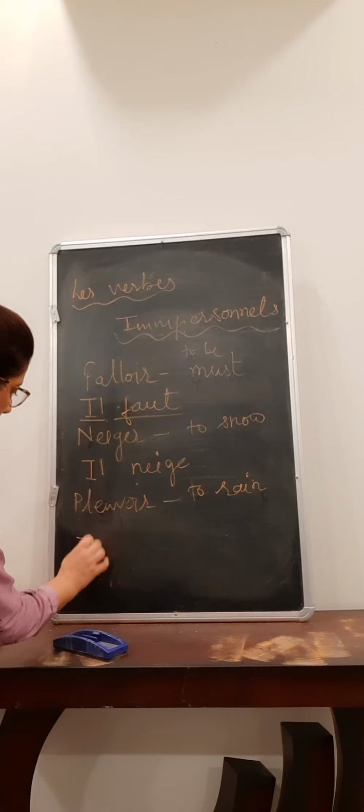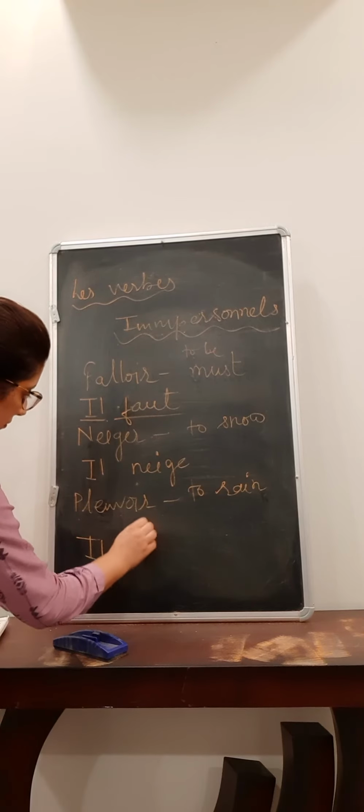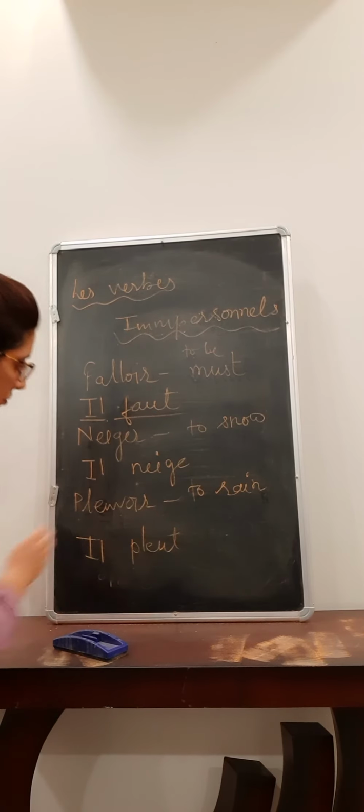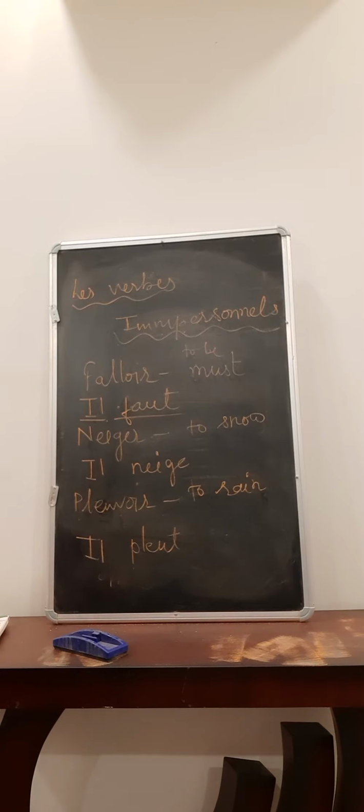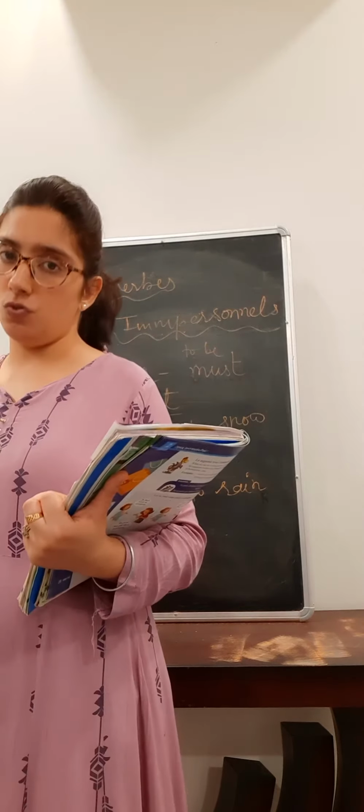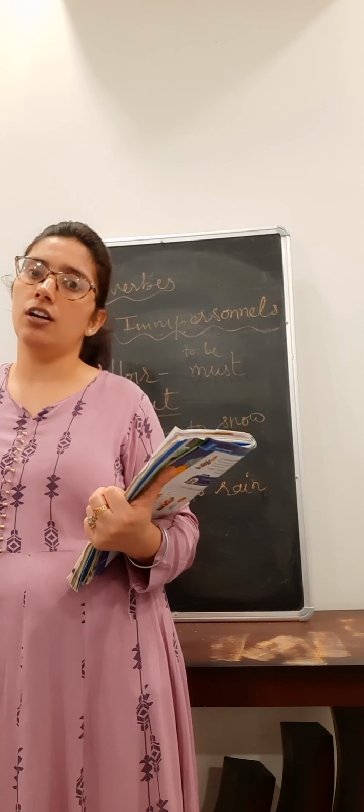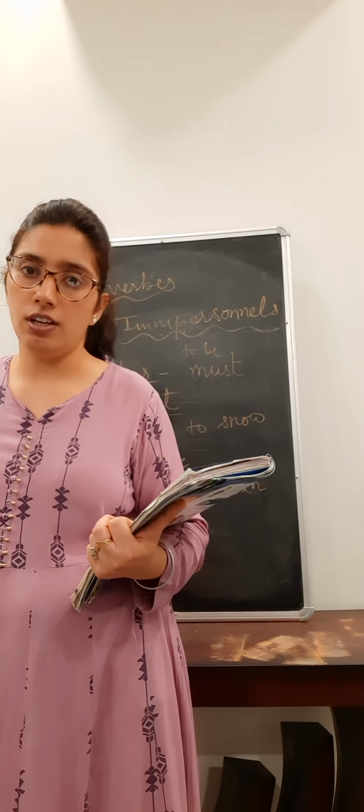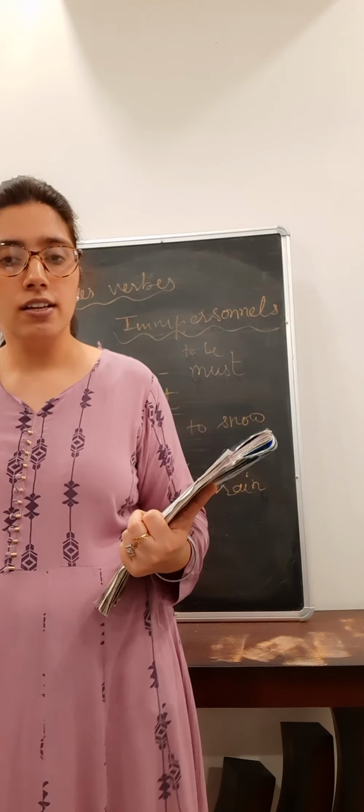And then il pleut, it rains or it's raining. So these were three impersonal verbs that we generally use in our daily routine as some simple sentences. So we need to keep it in mind that we are not going to have the other subjects with these three verbs, right?